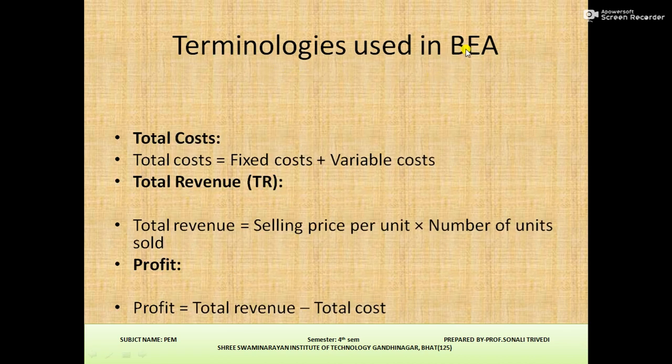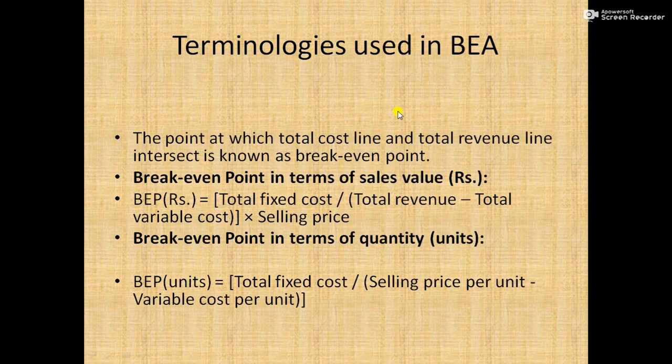Terminologies used in BEA: total cost, total revenue and profit. The point at which the total cost line and total revenue line intersect is known as the break-even point. Break-even point can be expressed in terms of sales value and in terms of quantity, like BEP units, equal to total fixed cost divided by contribution per unit, and selling price per unit.